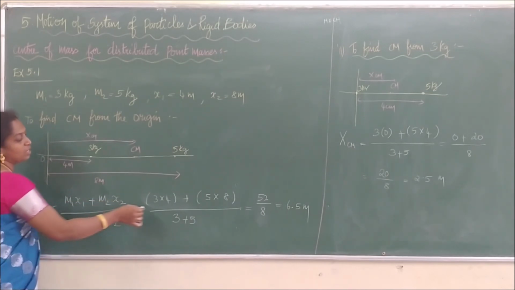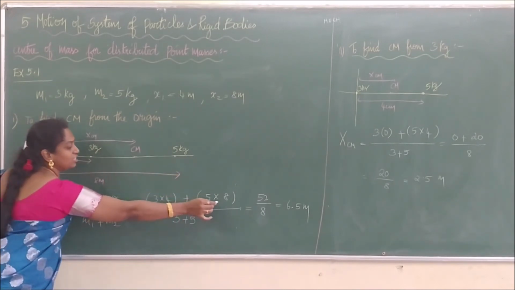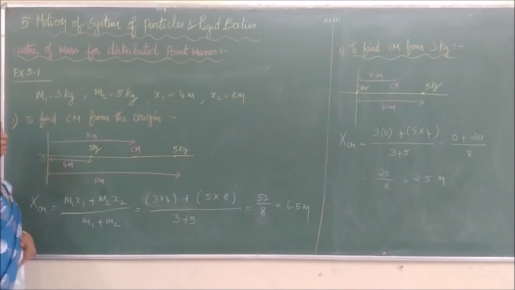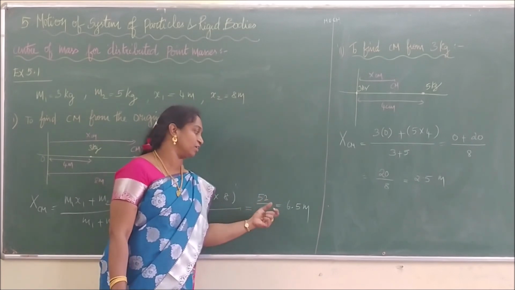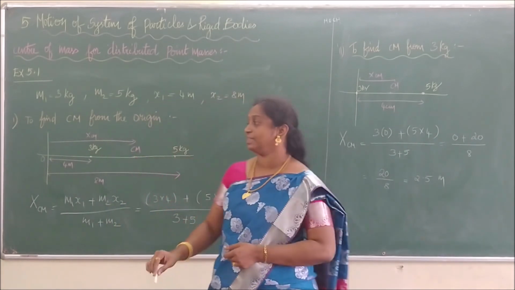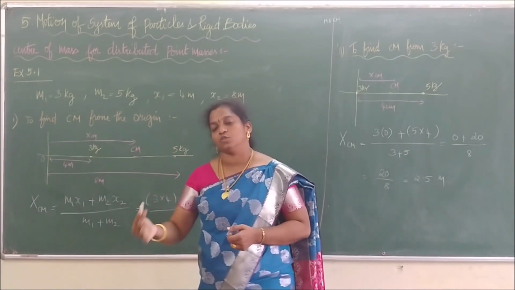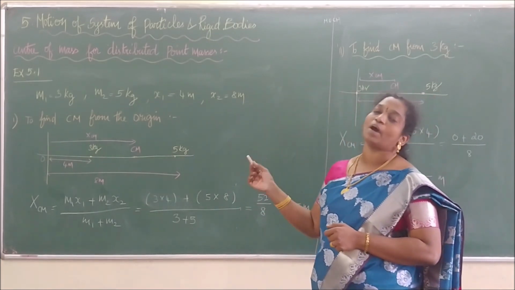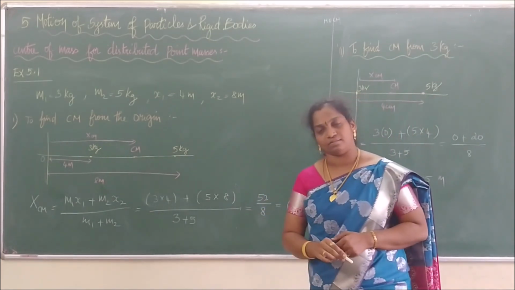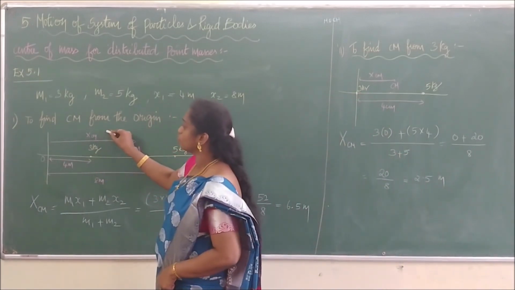What is the M1 value? 3. The x1 value is 4. This is x1 and this distance is x2. Again, 5 kg into 8, divided by the total mass 3 plus 5. If we multiply and simplify, we get 52 by 8, which is equal to 6.5. Therefore, from the origin the center of mass is at the point 6.5. So easily we have calculated the center of mass for the two masses acting along the x-axis.